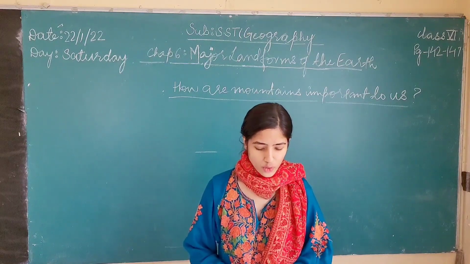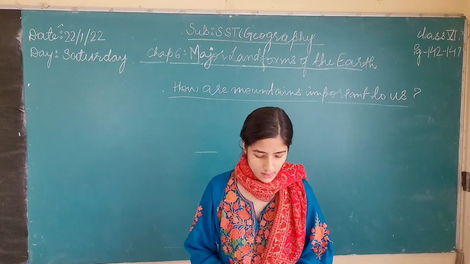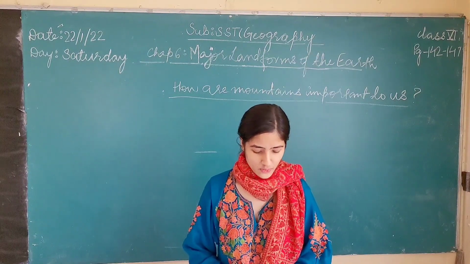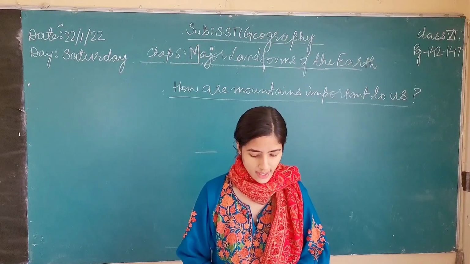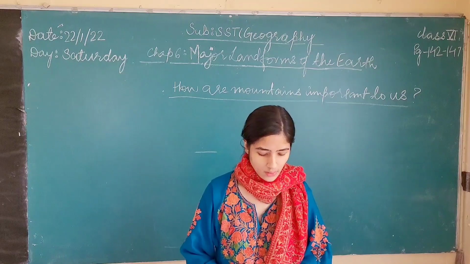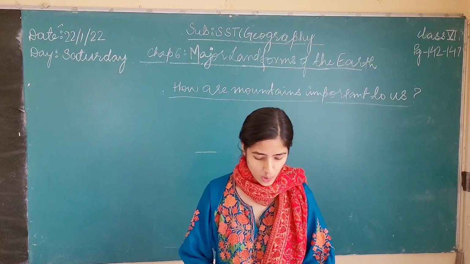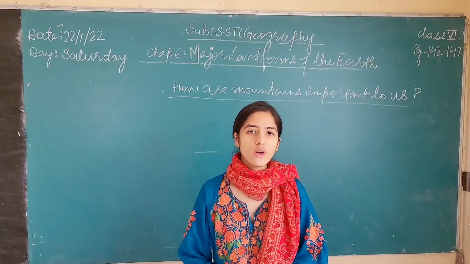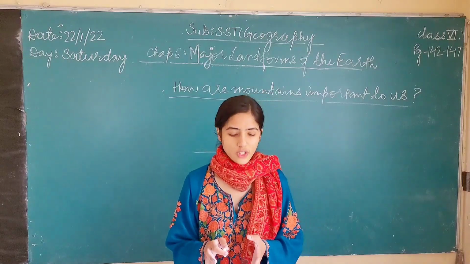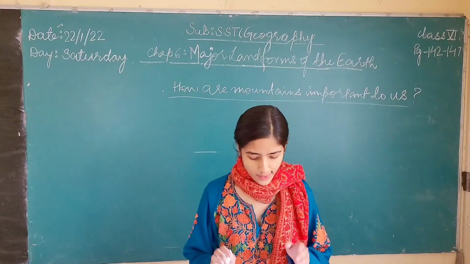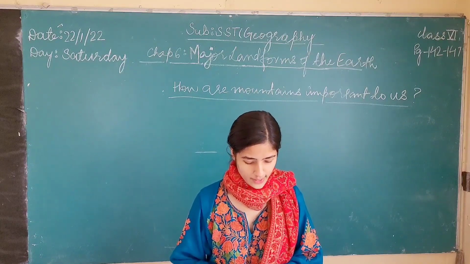And different types of useful medicinal herbs are also found on the mountains, such as the Sanjeevani booty, which is famous in the Ramayana. This Sanjeevani booty is said to be found in a mountain. Then the mountains are rich reserves of valuable minerals. They store different types of minerals such as granite and quartz. These valuable minerals are also found in the mountains.